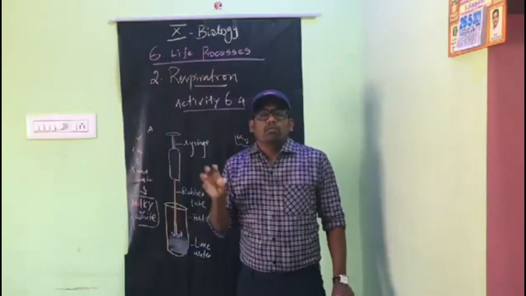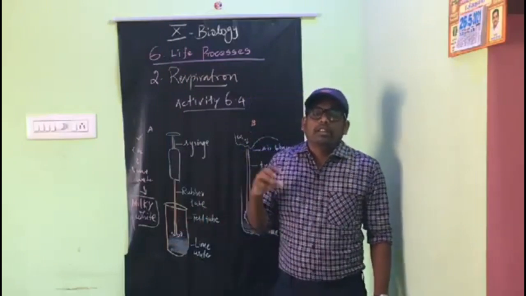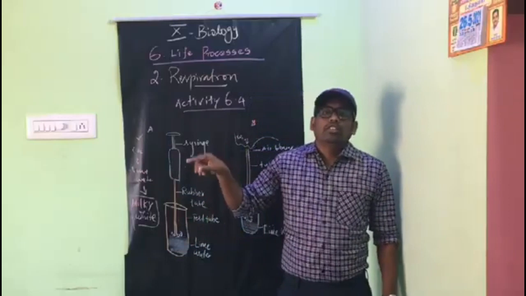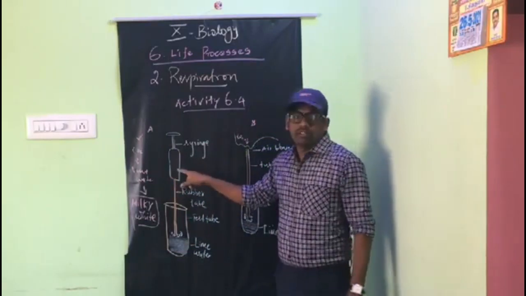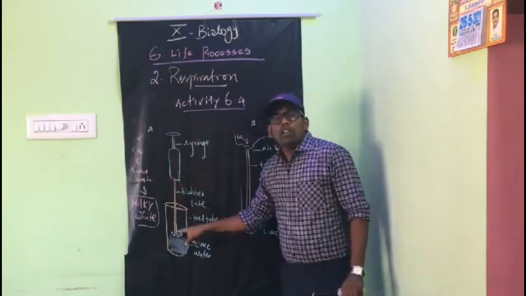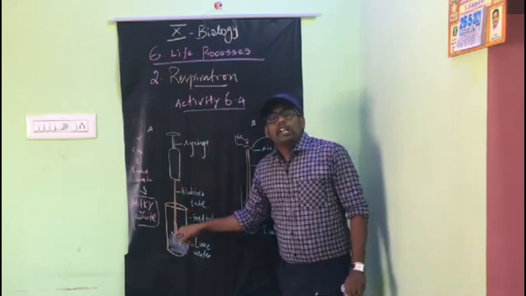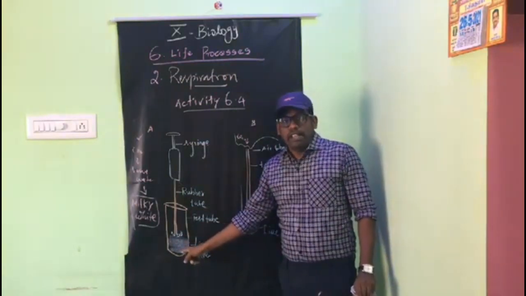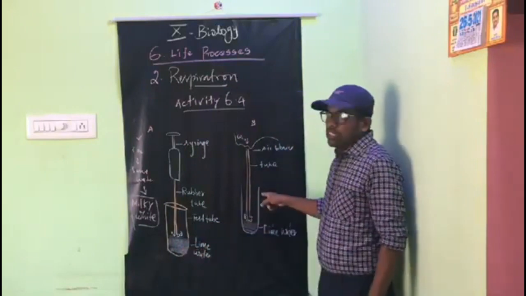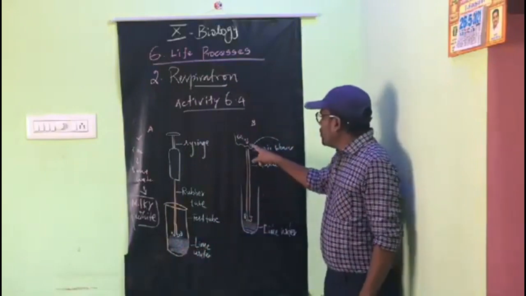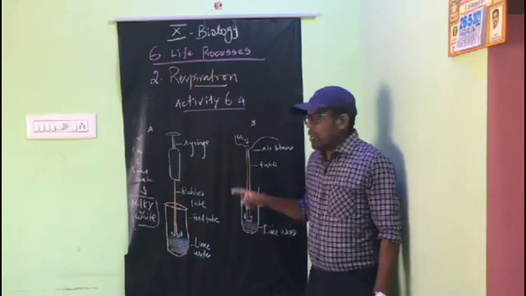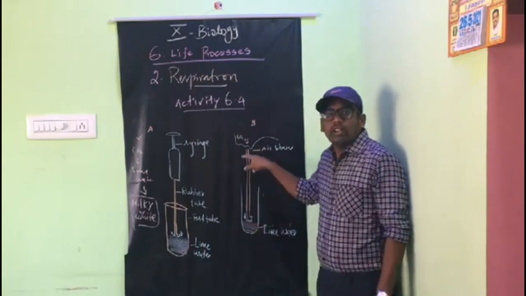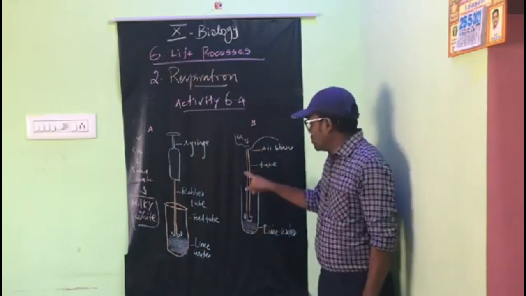Naturally, the carbon dioxide content in the atmosphere is very low, about 0.03%. Since there is little carbon dioxide, it takes time to turn milky white. But in test tube B, we directly blow carbon dioxide, so here carbon dioxide is rich.